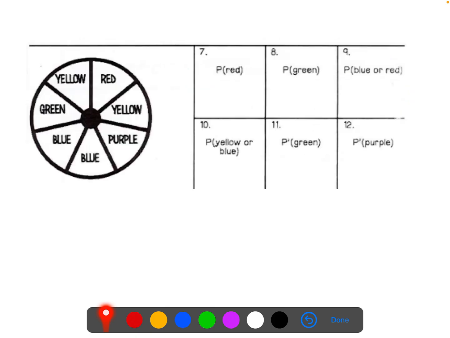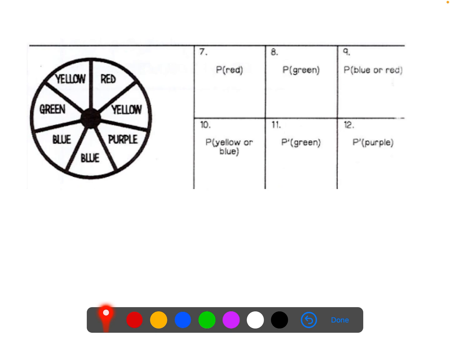Okay, now that you've checked that, we have over on the other side of your handout these 2 spinners, and I'm going to do this first one here to identify that for you, and then I want you to do the second one. All right, so we have a spinner, just like with a game. There'd be a little arrow there that you'd flip and see what it lands on.